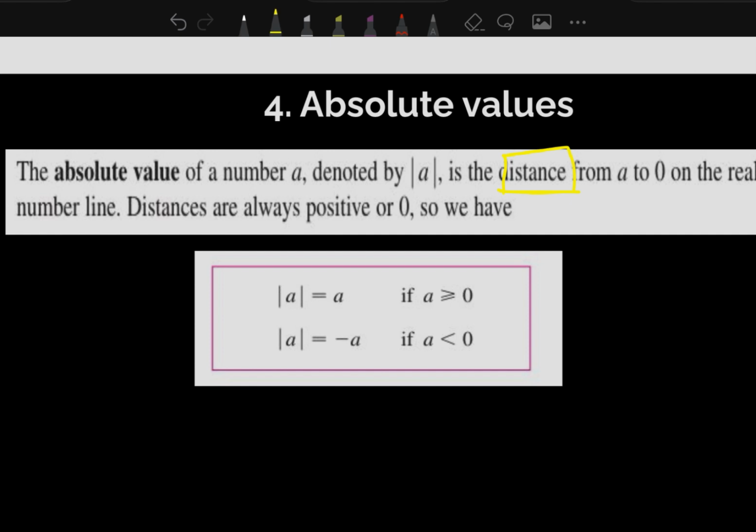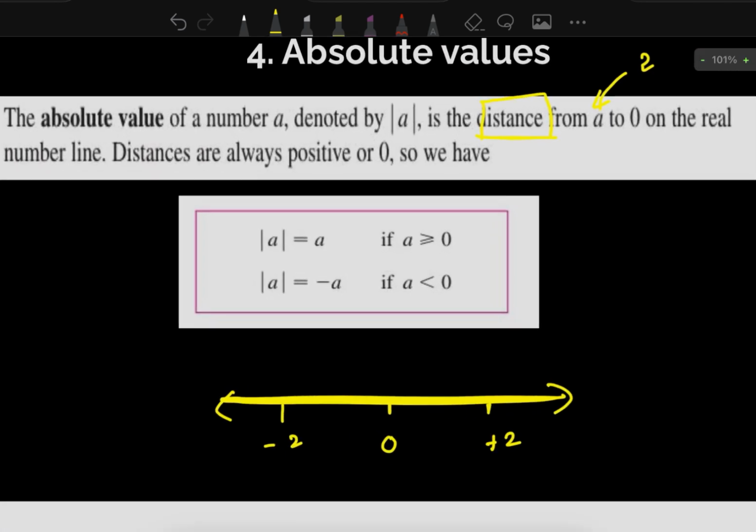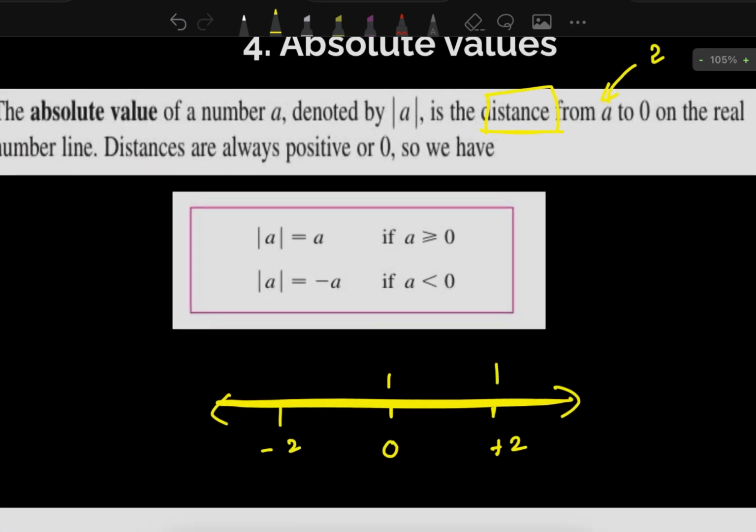So when we draw the number line here, let's say we have 2 points from 0, and let's say this is A. So I will denote A as 2. Let's say this is positive 2 and then on the left side we have negative 2. So from here to here is positive 2, from here to here is negative 2, right? But when we take the absolute value, we just take from here to here, which is the total 4.